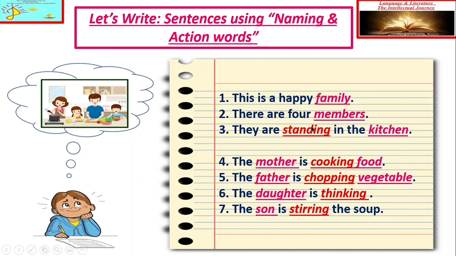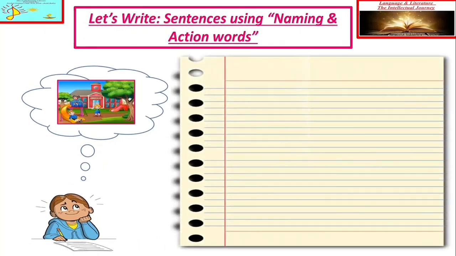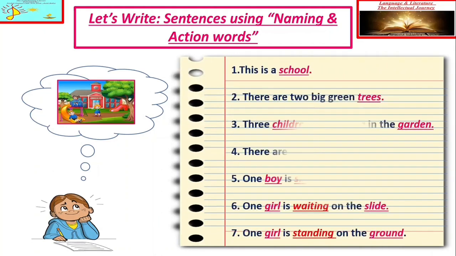Again action. So all the words which I have mentioned using pink font color, all these words are noun, and the words which I have mentioned using red font color are verb. Standing, cooking, chopping, thinking and stirring. Let's move ahead. In this picture, you can easily observe some of the naming words and some of the action words, and you can frame sentences like this.